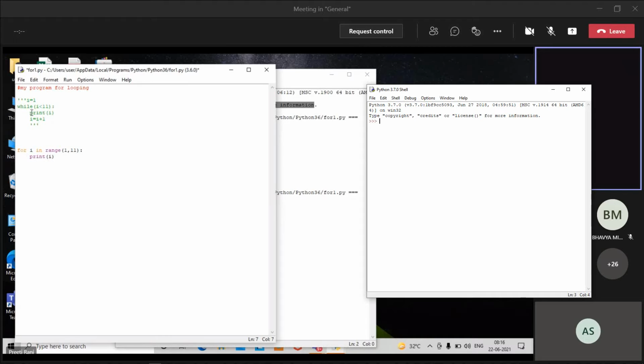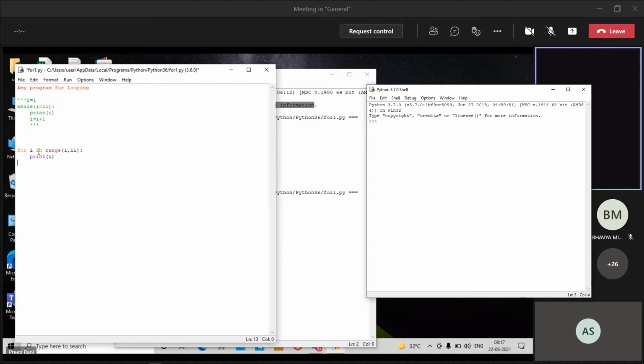What is this? In the while loop, there were the 3 conditions. देखो, initialization part, test condition and updation part. Where was the initialization? I equals to 1, in a separate line. In the second line we were doing the test condition, I less than 11. While I is less than 11, then it is okay. Then the last part, print I, and I equals to I plus 1.